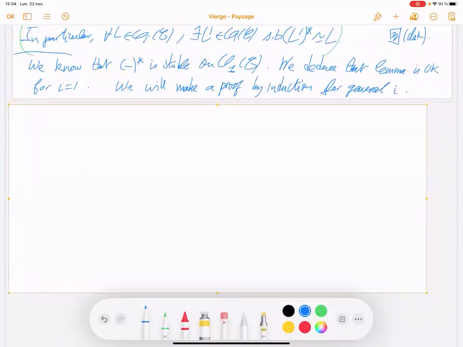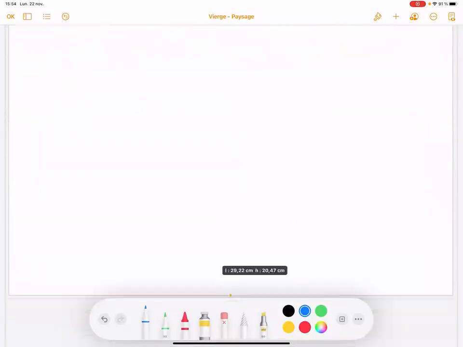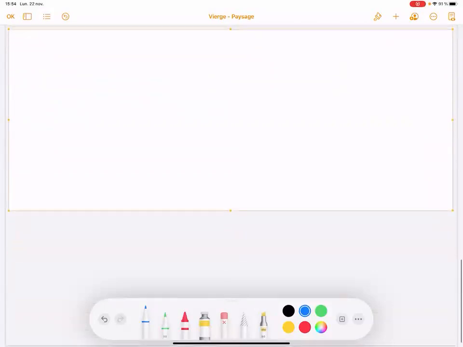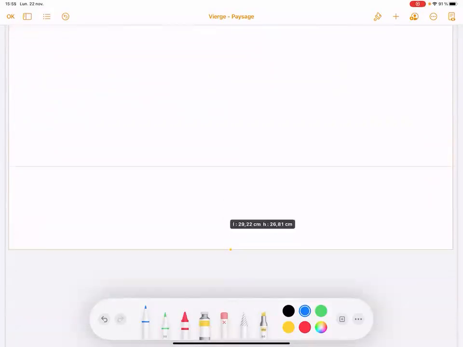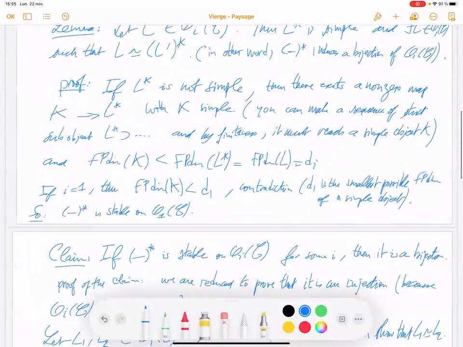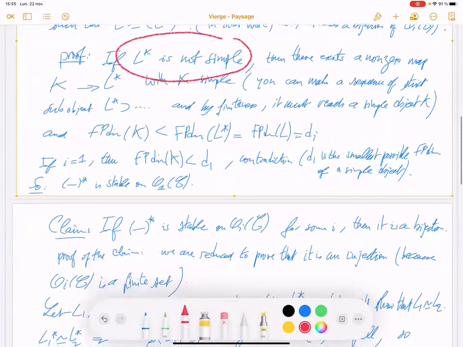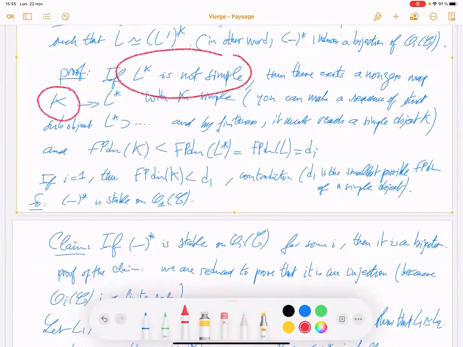So let's come back to the beginning of the proof here. The beginning is: if L star is not simple. We know this is not possible if i equals 1.